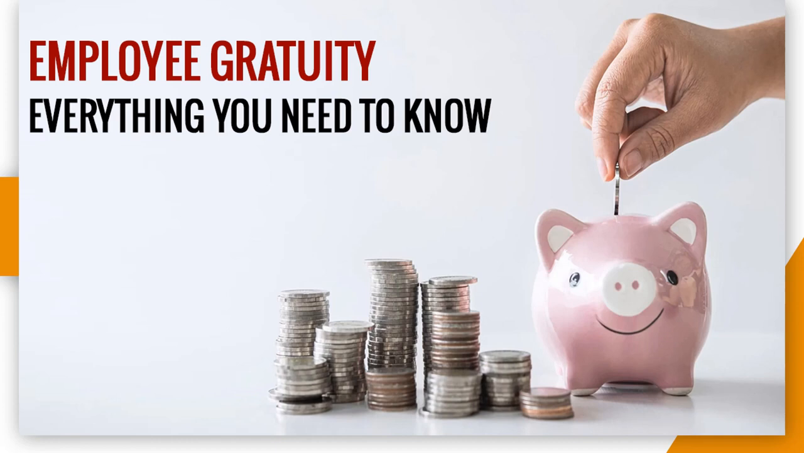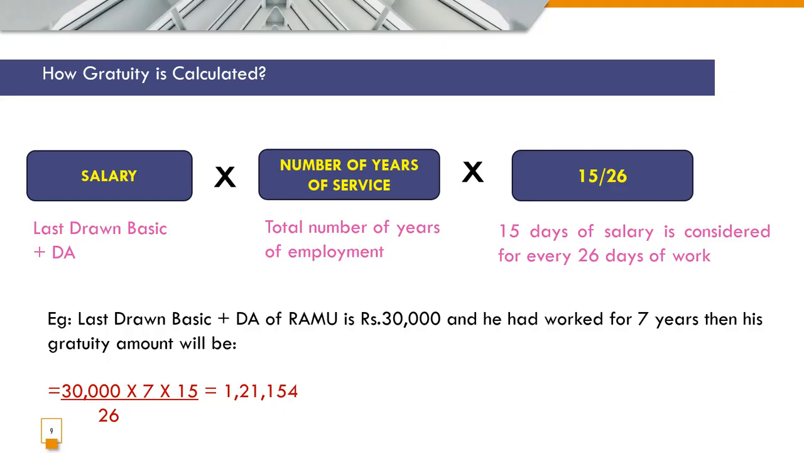being an employee. It's not just the employer who has to know about gratuity. It's a right of the employee to know what gratuity is, if they are eligible, and how it is going to be calculated. So here I have given a formula for how gratuity is calculated. Gratuity is usually calculated on the last drawn salary, that is your last basic plus DA, into the number of years of service you have completed during your employment, into 15 divided by 26.